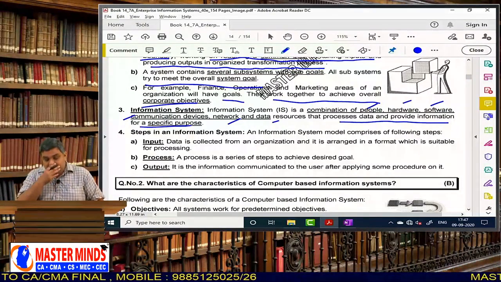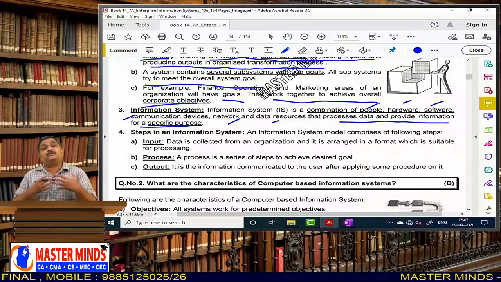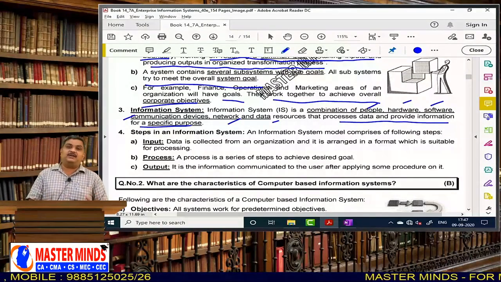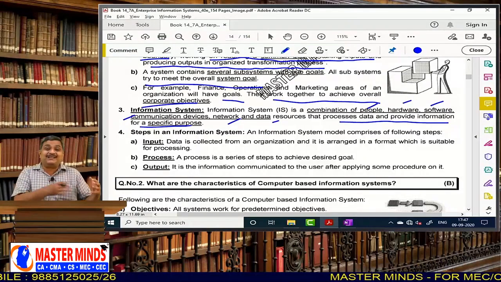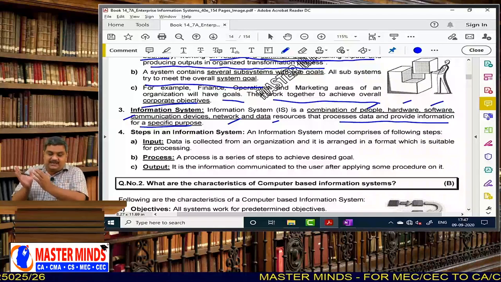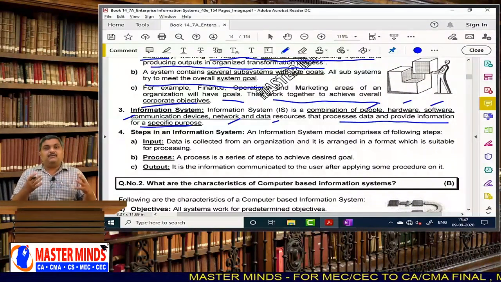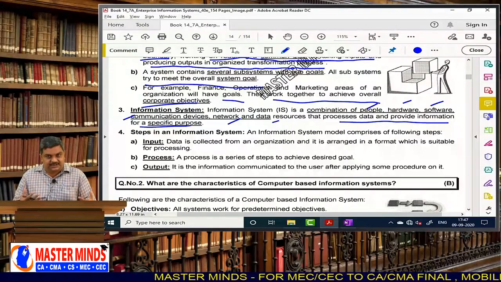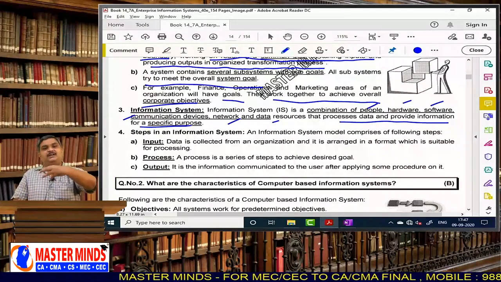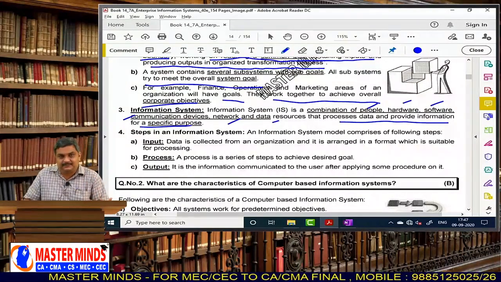How you can make use of the information system, already we learnt. An information system takes input as data, processes it, and finally gives the output. First of all, for an information system to function, data has to be entered into the system, and the system processes the data.